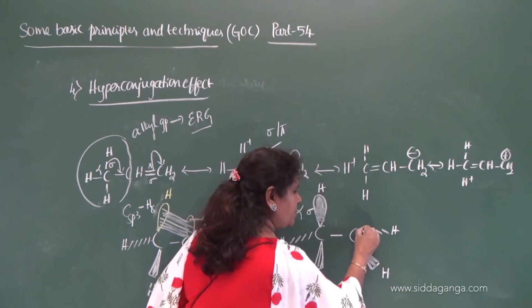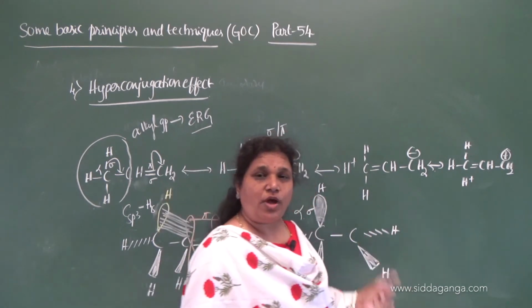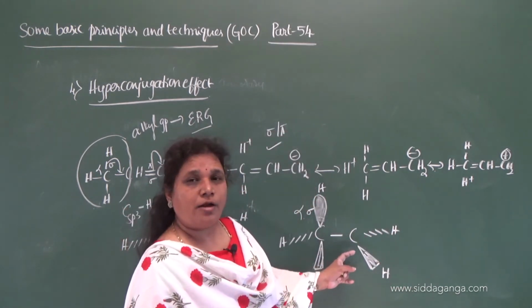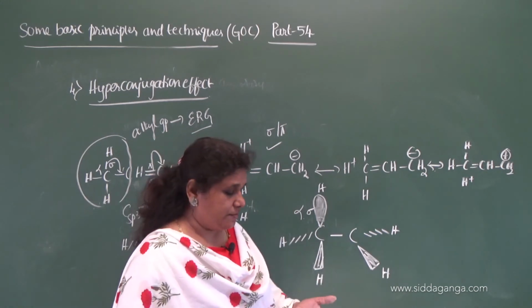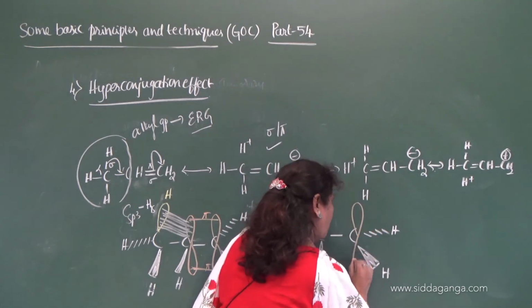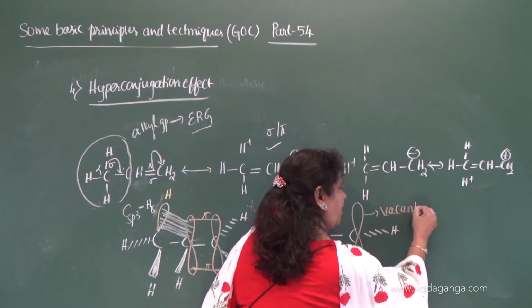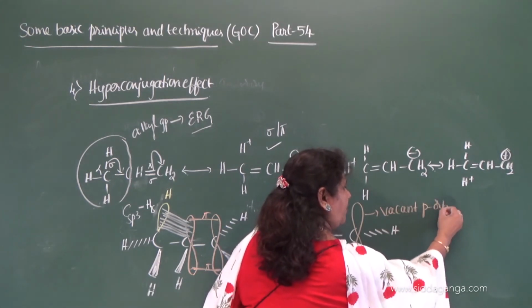Since it is a positively charged carbon, as you know, it undergoes sp2 hybridization. In a carbocation, the carbon undergoes sp2 hybridization, and it is left with one vacant p orbital. This is the vacant p orbital.